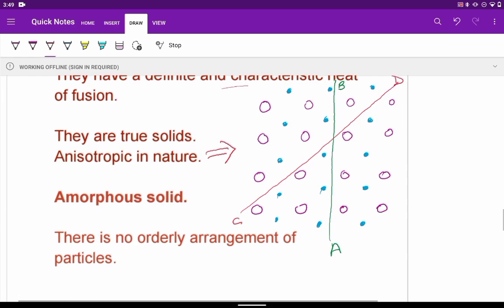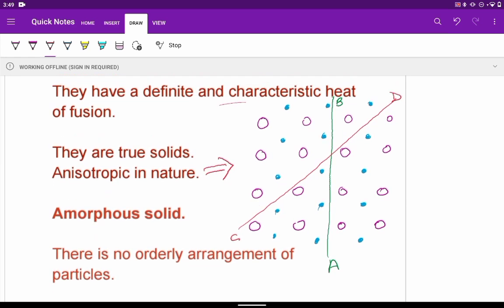Now this happens because of this ordered arrangement only. You see in this figure, I have represented the crystalline solid with the help of blue solid dots and violet circles. Now see, if we see the arrangement along the axis AB here, the type and number of particles on both the sides is of a particular nature. But in the same solid, if you consider along the axis CD, the arrangement is alternate.